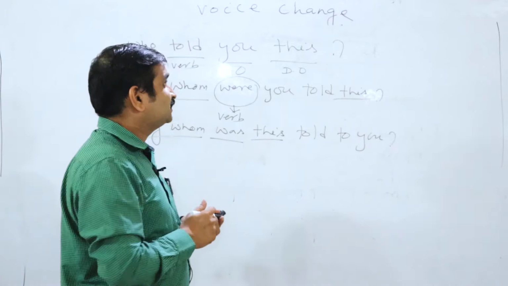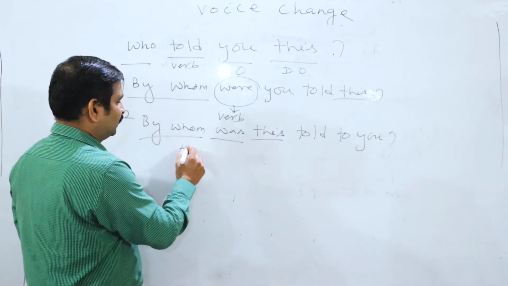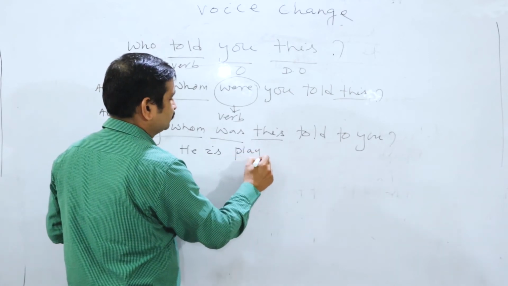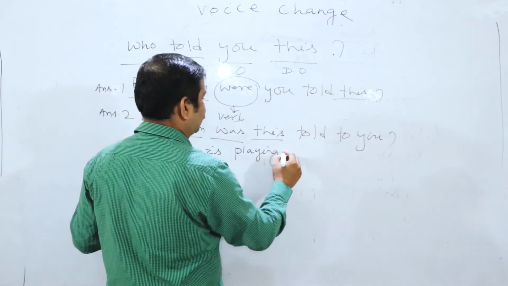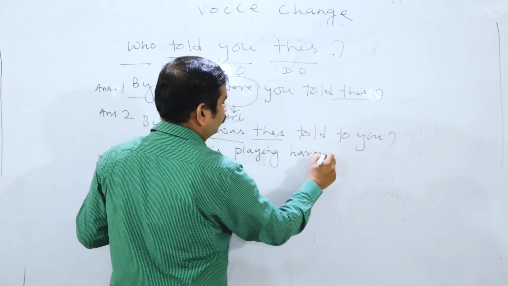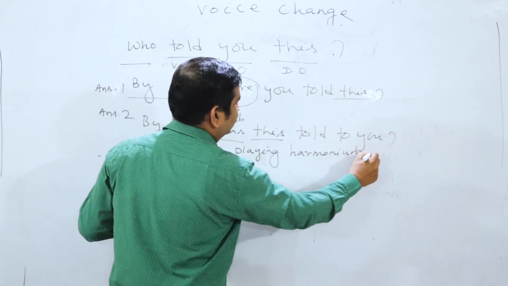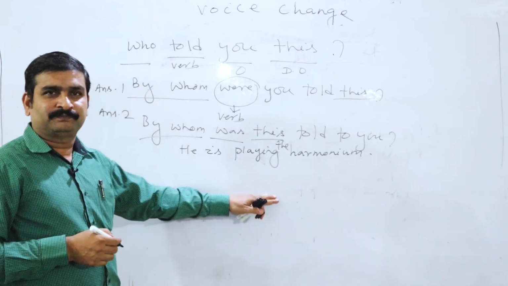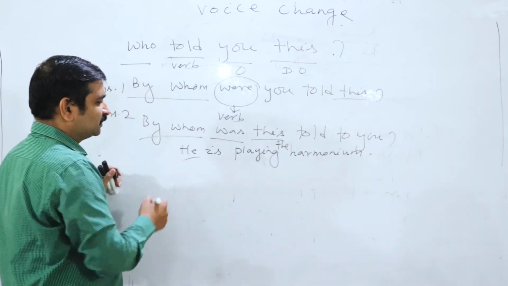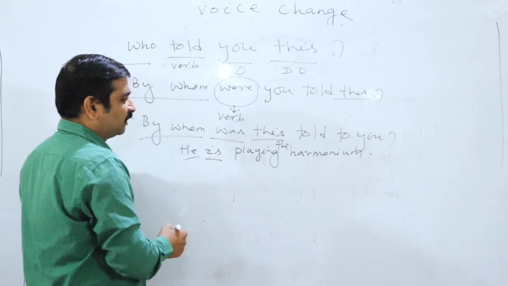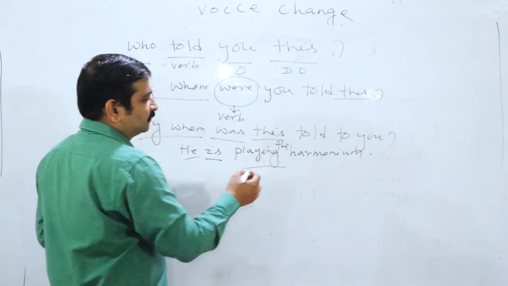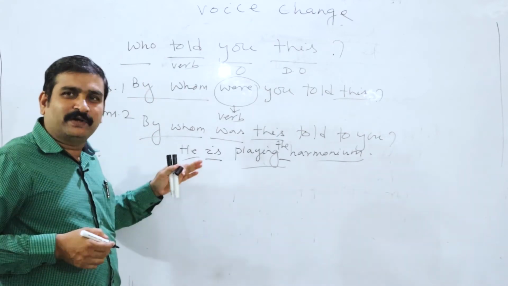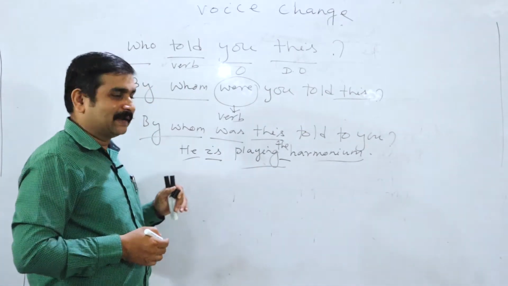Suppose another sentence is there, look at the line. He is playing the harmonium. Look at the sentence here. This is the subject. This is the auxiliary verb. This is the main verb. This is the article. This is again a noun, another noun there. So when you convert it, here being will be applied.